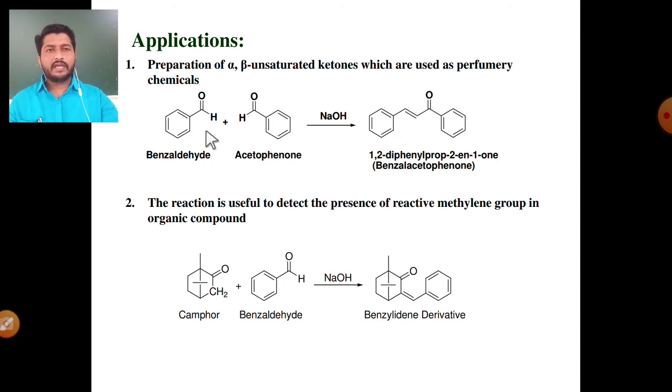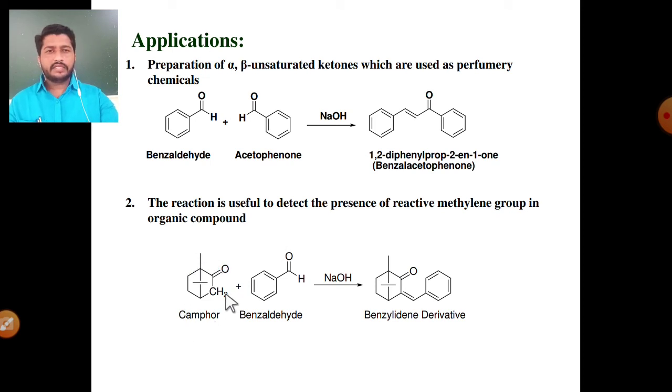A condensation of these two molecules gives chalcone, and chalcone is a precursor for so many molecules, like pharmaceutical molecules, perfumery molecules, or any other types of molecules. See the simple benzaldehyde in presence of acetophenone molecule, the condensation in presence of NaOH. Here there is a CH3, and the condensation between these two finally gives chalcone molecule, meaning an alpha beta unsaturated carbonyl compound.